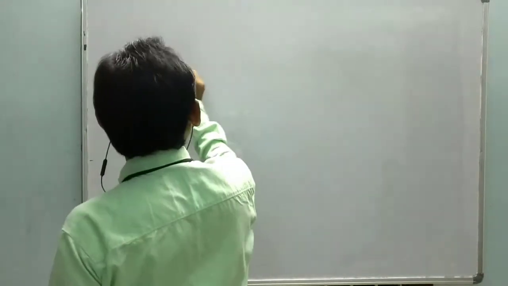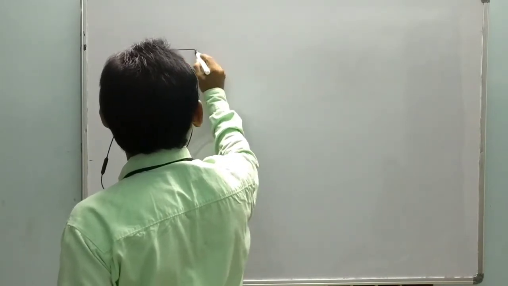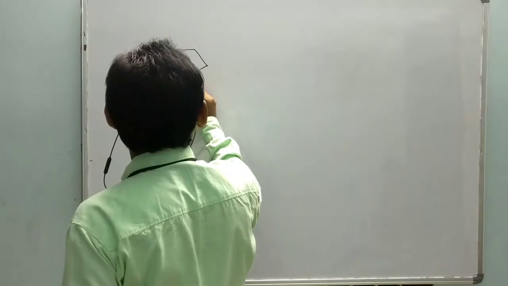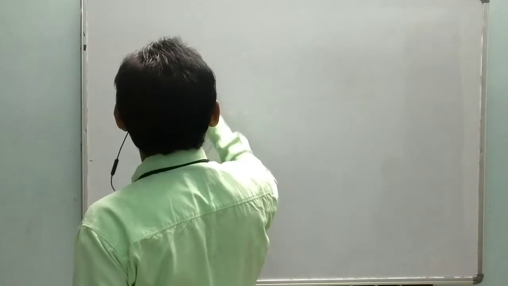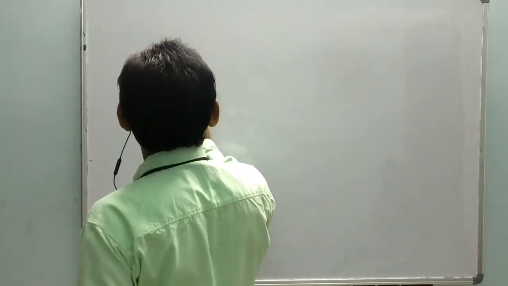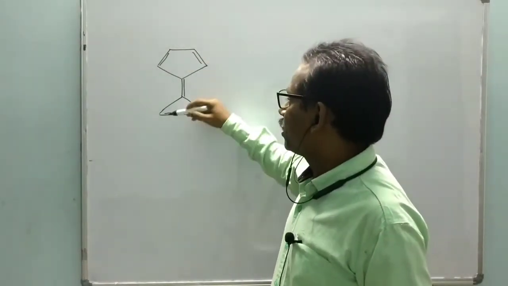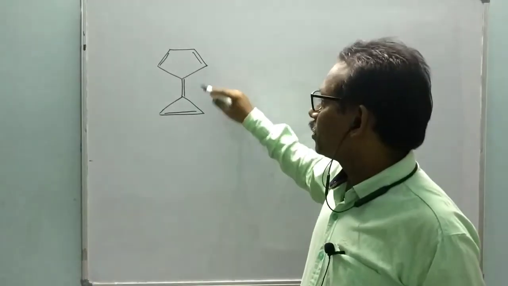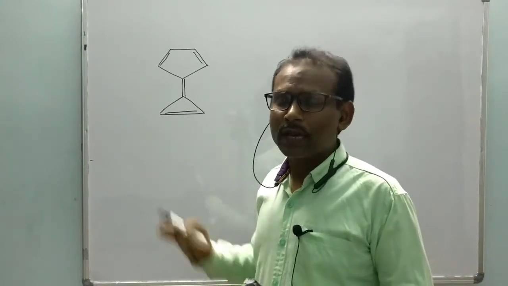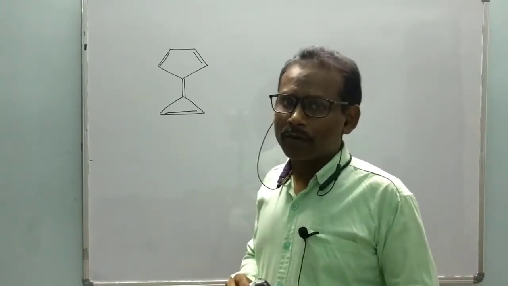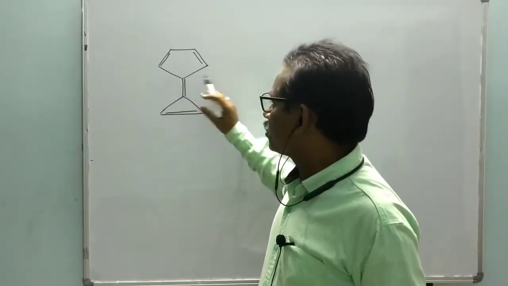For example, if we take this compound, it has two rings. One is a 5-membered ring and the other a 3-membered ring, and both are in conjugation. So if you think about this compound, it's not non-polar, even though it is a cyclic hydrocarbon compound. Here, actually, these bonds are polarized.